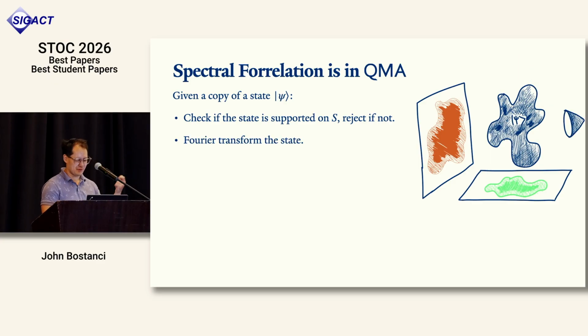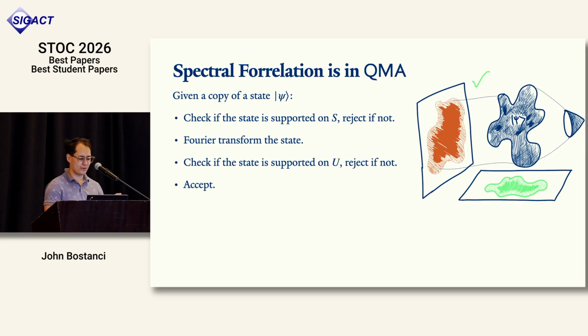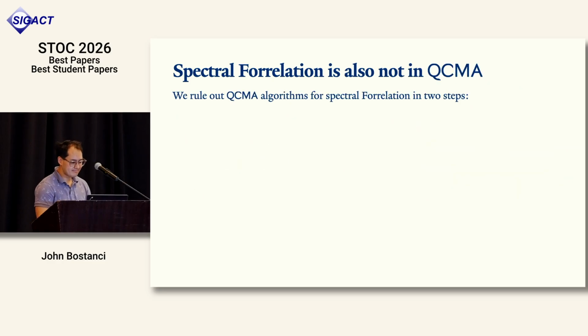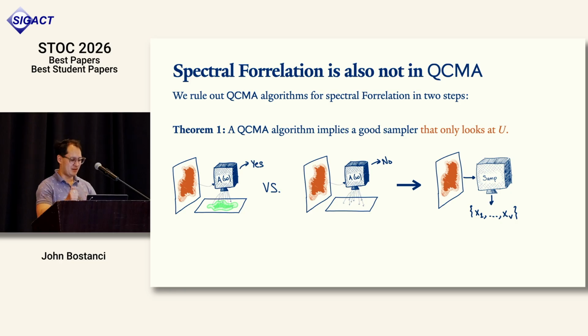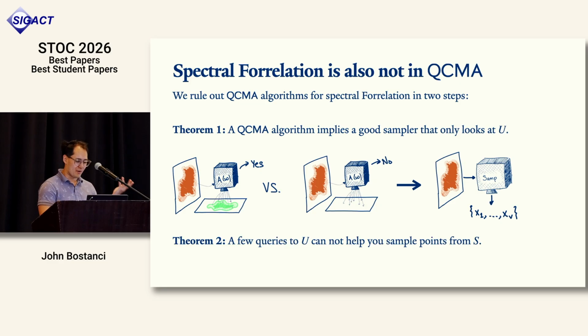You apply the Fourier transform, and you check if the shadow on the wall is on U, and you accept if both of those checks accept. It turns out we can apply the same idea from before. If this problem was in QCMA, then we can repeatedly ask the algorithm to get more and more points. So we end up with a sampler that only looks at the wall and outputs many, many points from the floor. That part is what I explained with this set size distinguishing problem, and the hard part is to show that this implies a contradiction.